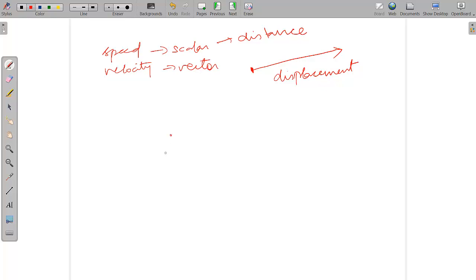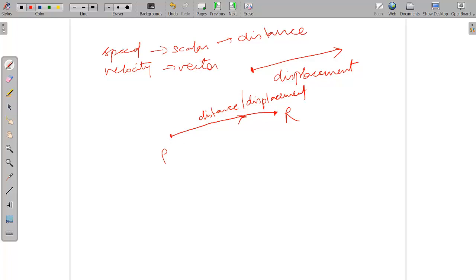So let's say this is Patna and this is Ranchi. We assume that the aeroplane takes the shortest route, so it will be a straight line. This will be the distance traveled by the plane, and it will also be the displacement of the plane.